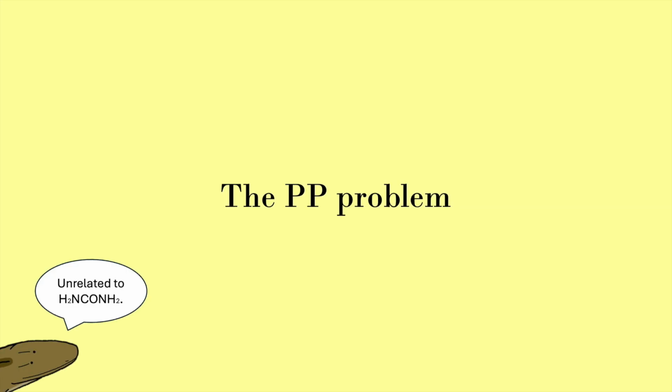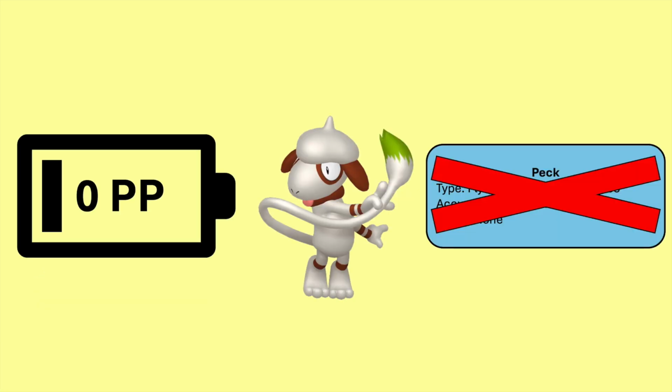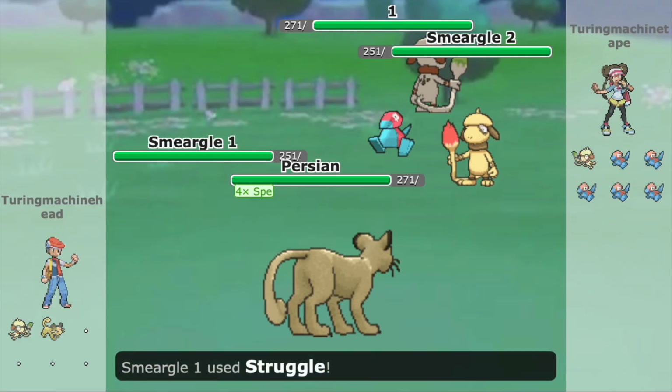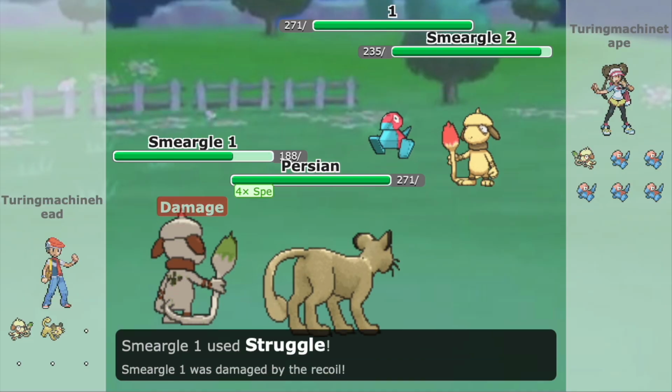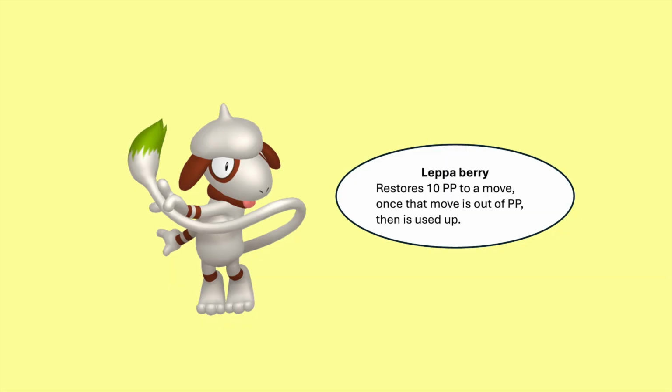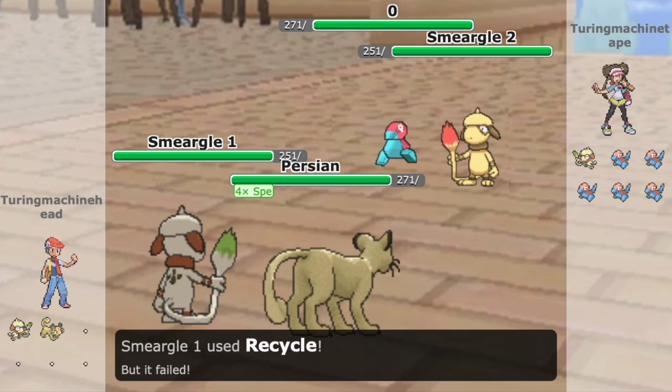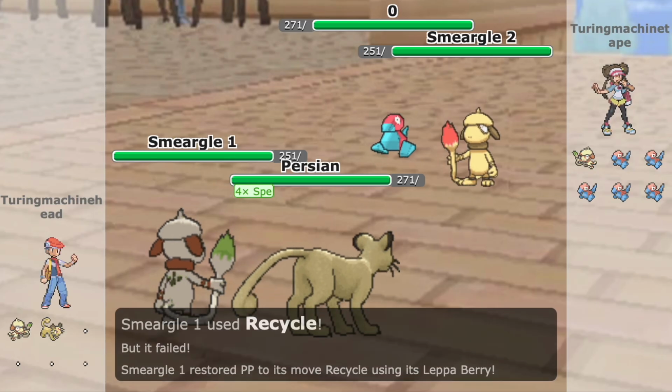However, there is a second, more complicated problem. Pokémon's moves can only be used a certain number of times in a battle, defined by their PP, or power points. Once a move's PP are used up, that move cannot be used for the rest of the battle. Once all the PP of all the moves a Pokémon knows are used up, that Pokémon struggles instead of attacking, cutting its own HP. To get around this, each Smeargle is holding a Leppa berry, as I mentioned earlier. If one of Smeargle's moves are out of PP, consuming its Leppa berry will restore 10 PP to that move.